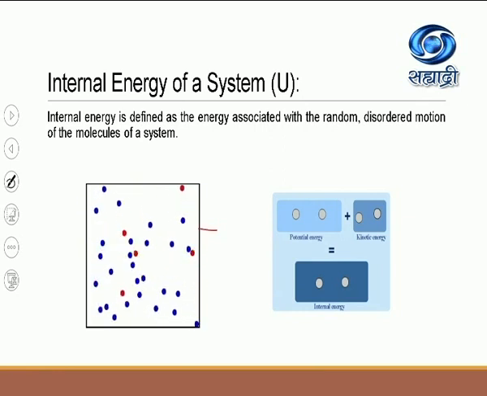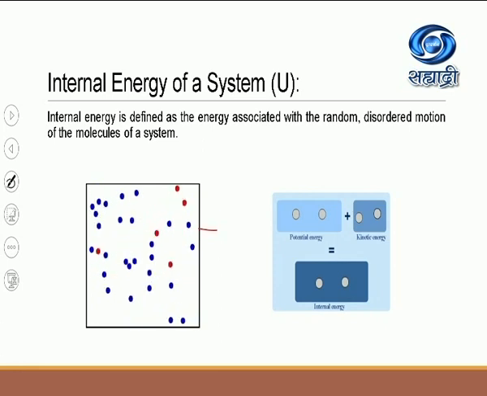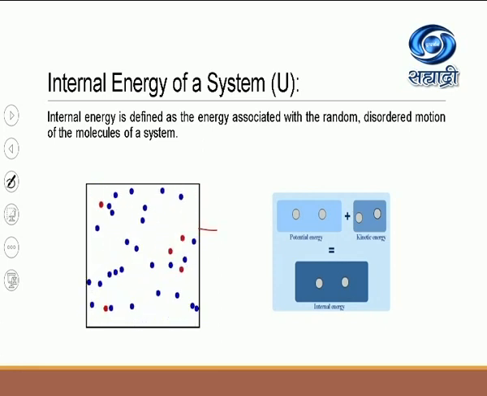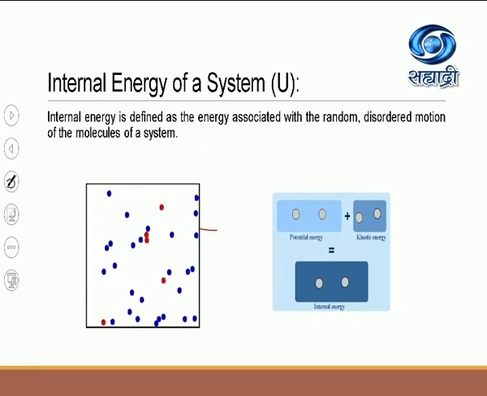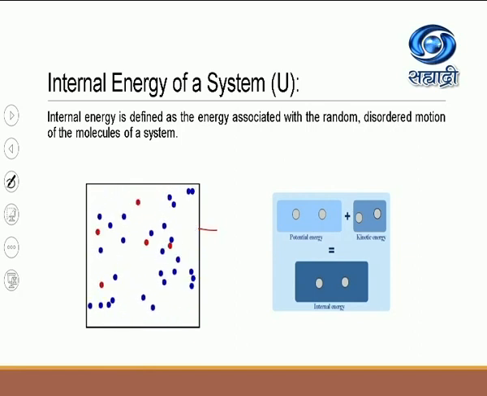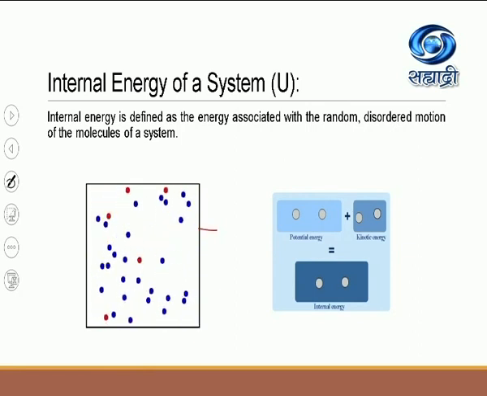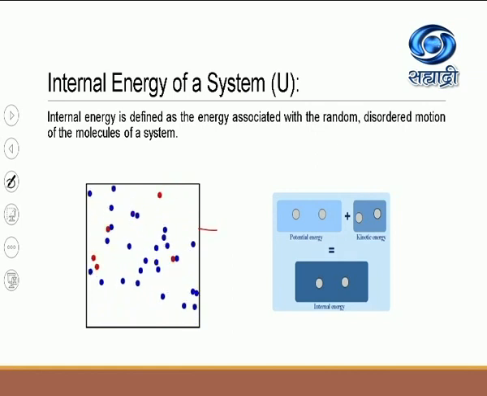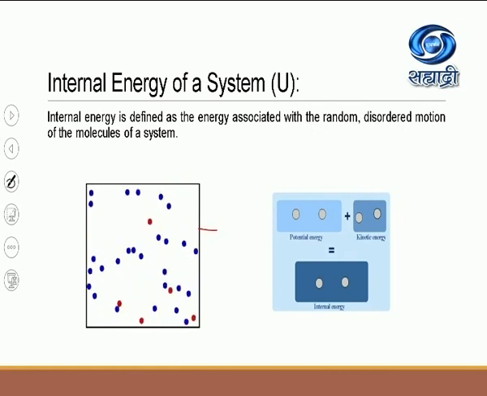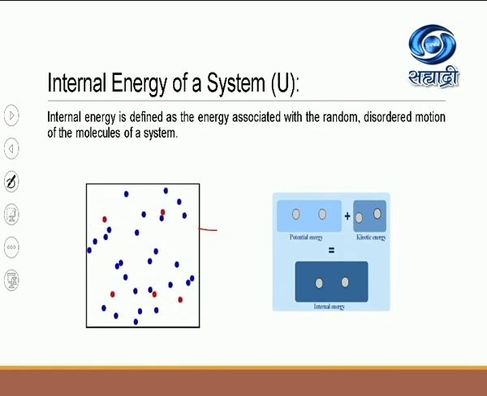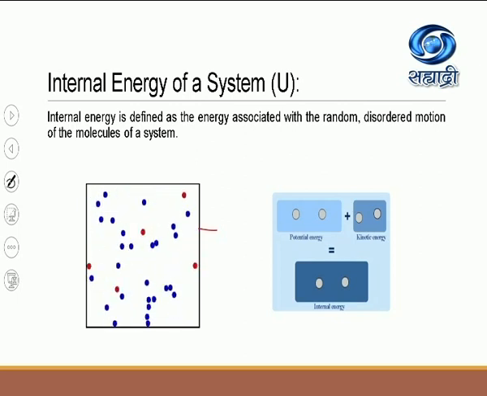Now remember, if you consider a monoatomic gas like argon, then from the kinetic theory, the kinetic energy possessed by all these gas molecules will be purely translational kinetic energy.